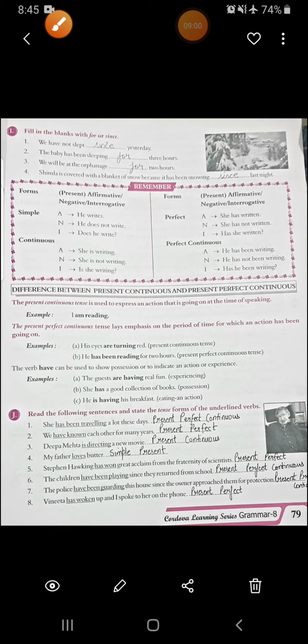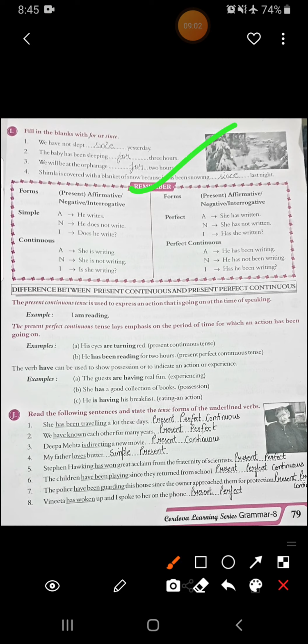Now this table again is important. You have to remember that form: present, affirmative, negative, interrogative, and for all the four you have to remember the affirmative, negative and interrogative forms. Remember these things. We have already done it, just go through it again.